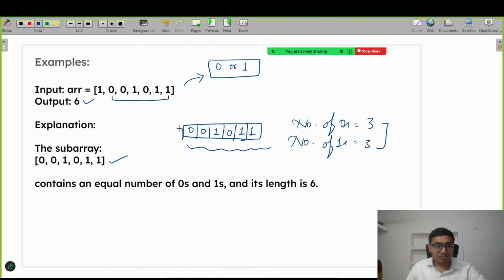Both are equal. That's why the output is 6, which is the length: 1 2 3 4 5 6.